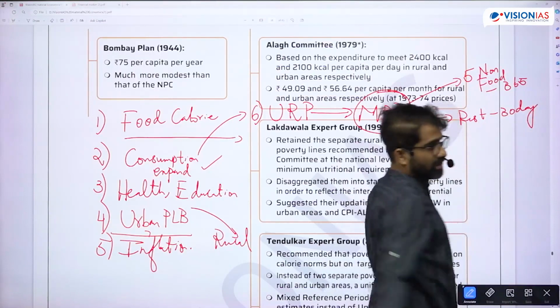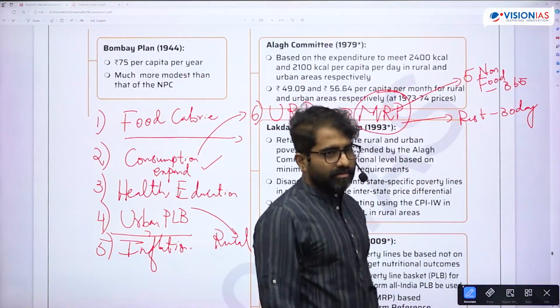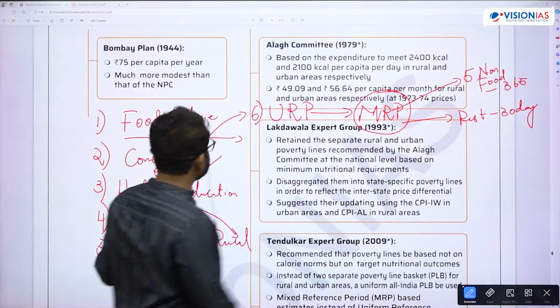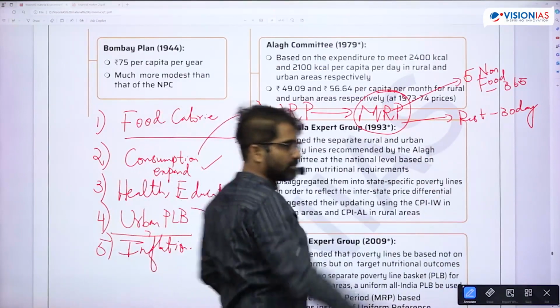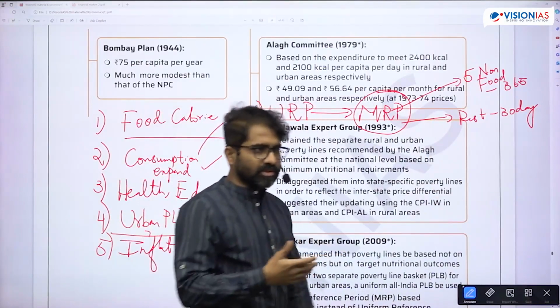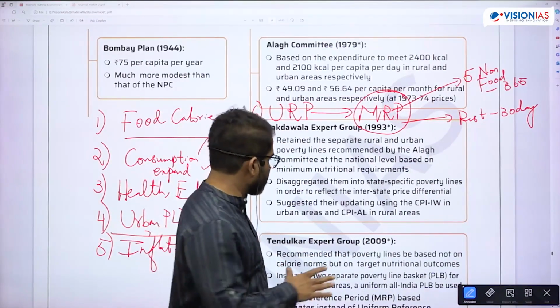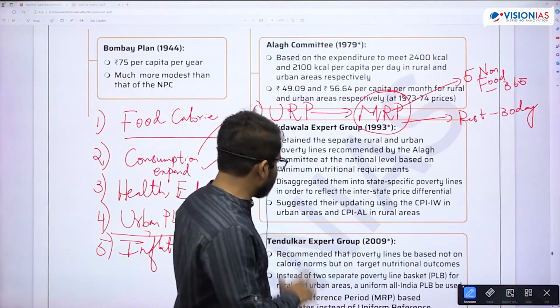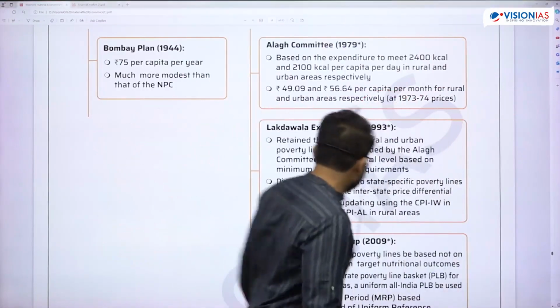Is that okay? So that is what MRP is. And the Suresh Tendulkar committee also suggests a shift from URP to MRP. So this is what Suresh Tendulkar, we take him as standard.